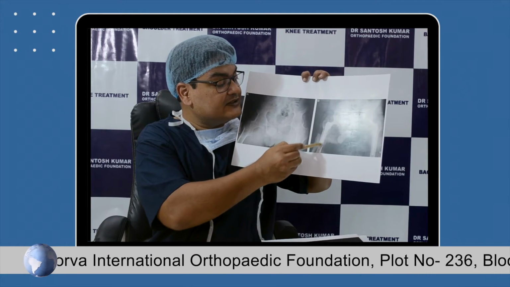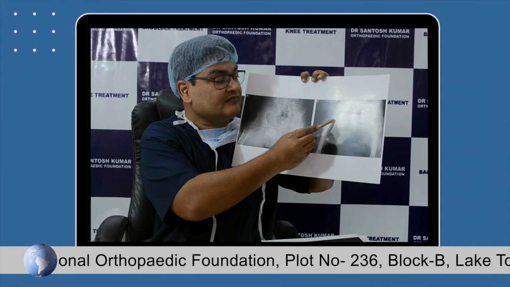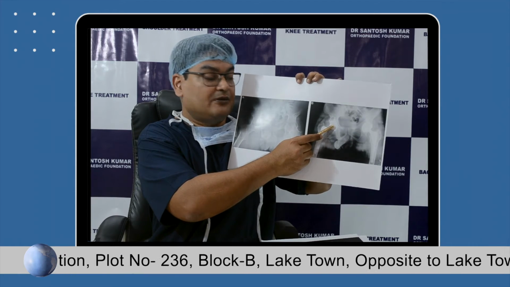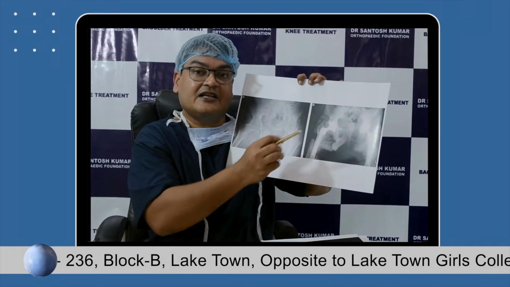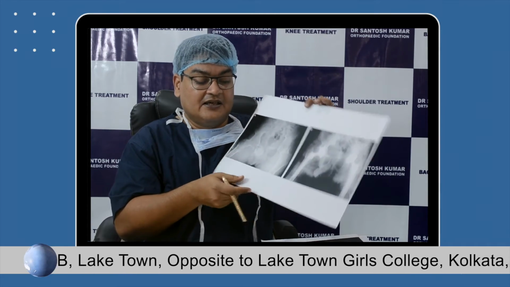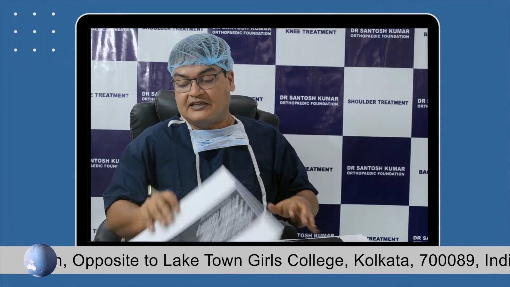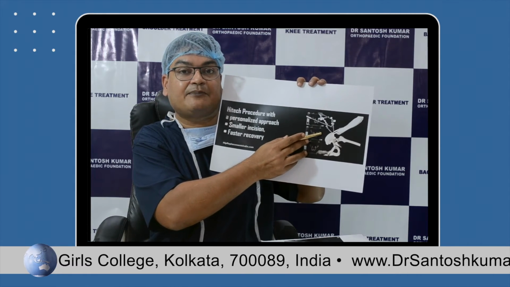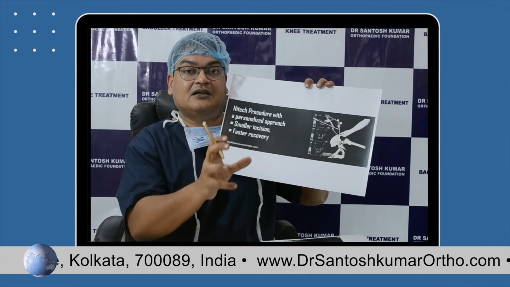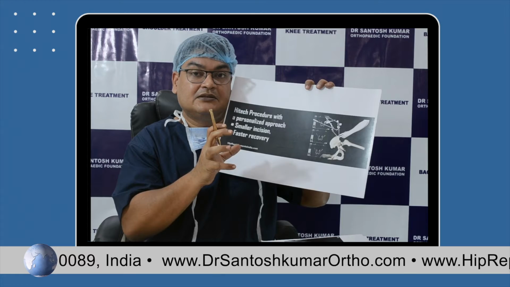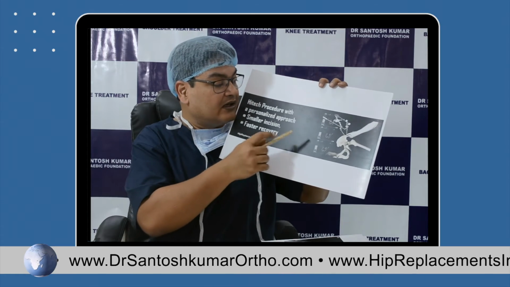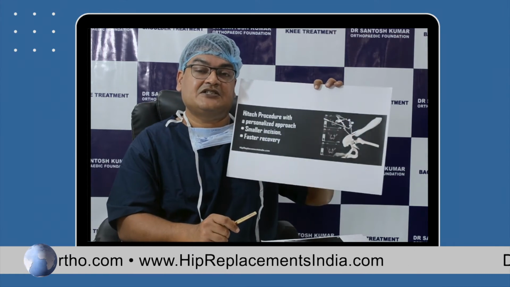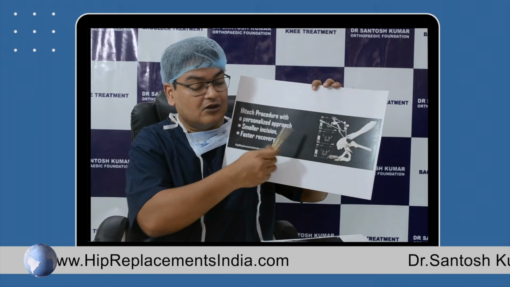Now, as we saw, these components are modular. They have to be put in a precise position. They have to be put in a proper inclination. The millimeter measurements are there. So those things we do better with a navigation system. We use computer assisted surgery navigation for better cup placement, for better sizing, for better judgment, and of course above all these things the surgical experience, the surgical expertise, which is above all these things.